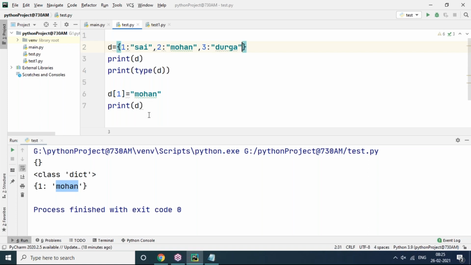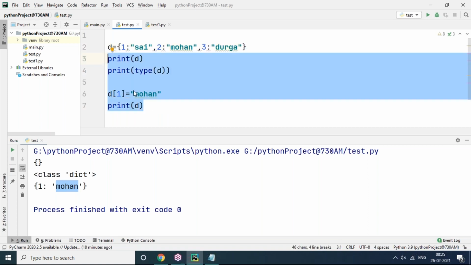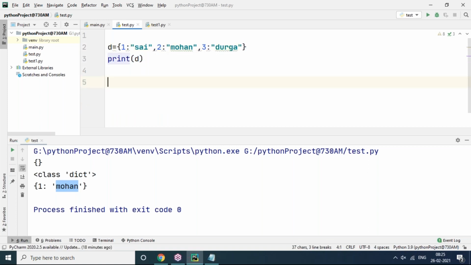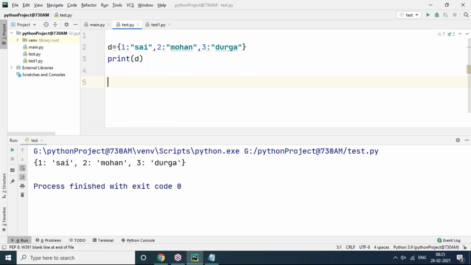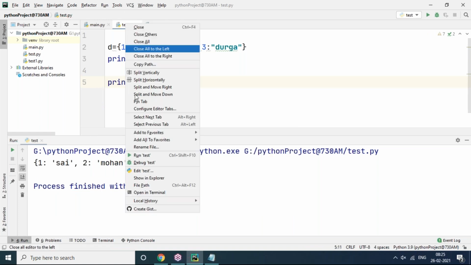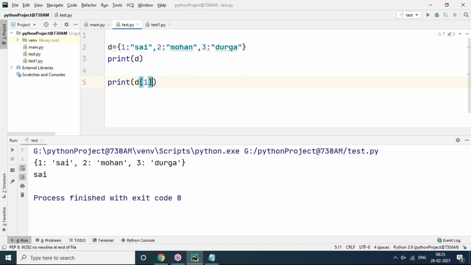If you want to get one item from the dictionary, I can get it through the key. Now you can see that we have key-value pairs. If I want to get this one value, how do I get it? print(D[1]). One means key. That value will come based on the key only.